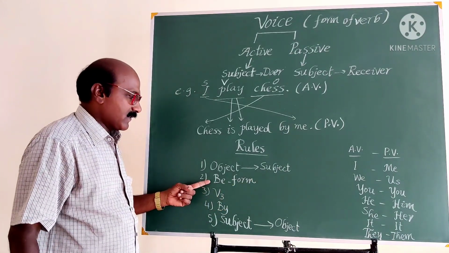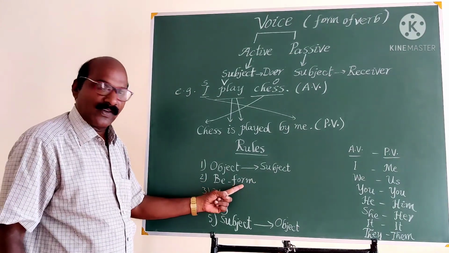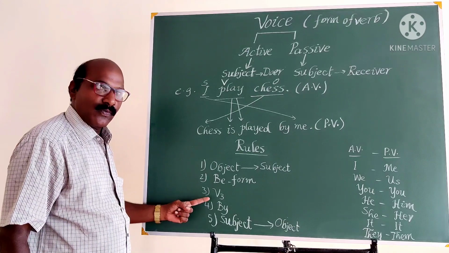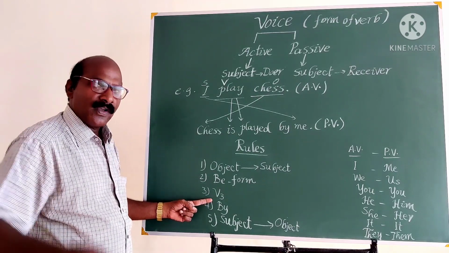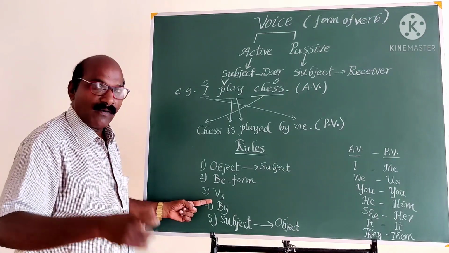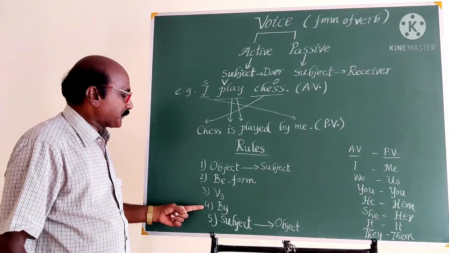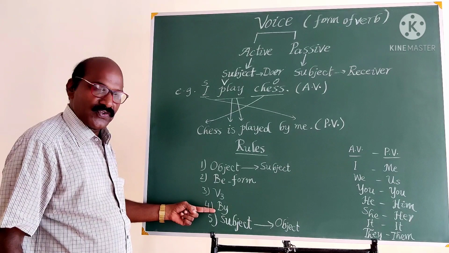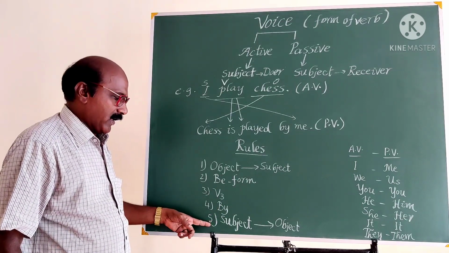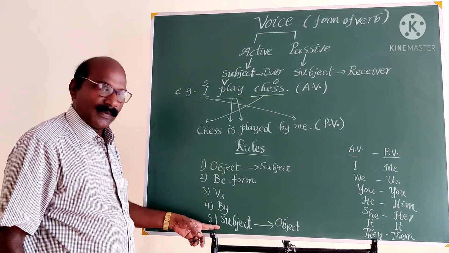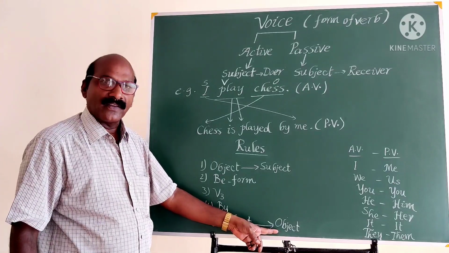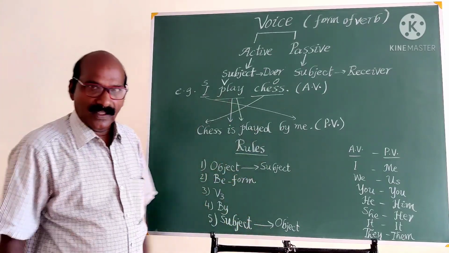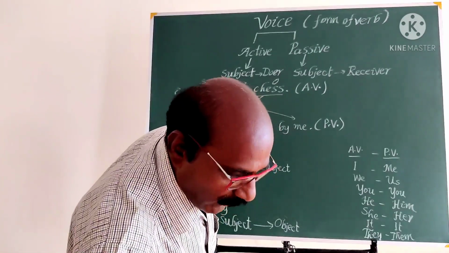The second is the suitable be form. The third is V3, the third form of the verb; in every passive voice we have to use the third form of the verb. Then it is followed by the preposition by, and finally the subject of the active voice becomes the object of the passive voice. These are the 5 major rules.